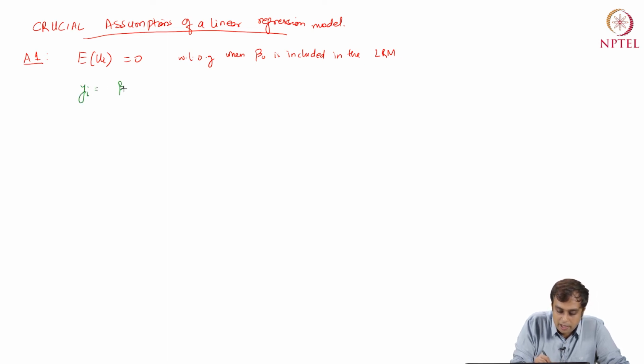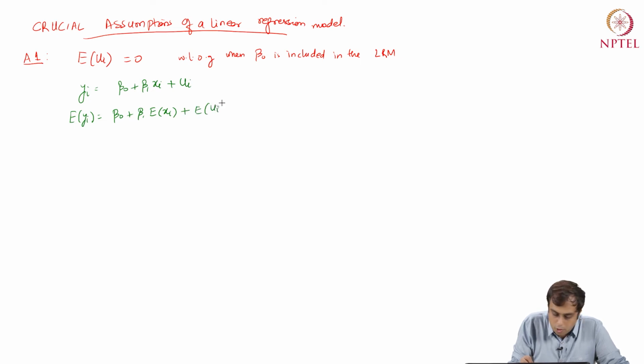So we have yi equals beta 0 plus beta 1 xi plus ui. Now expectation of yi equals beta 0 plus beta 1 expectation of xi plus expectation of ui. Now say that expectation of ui is equal to a bar.